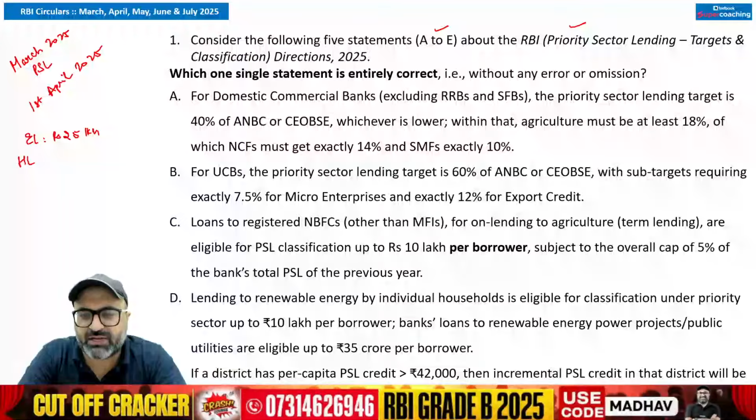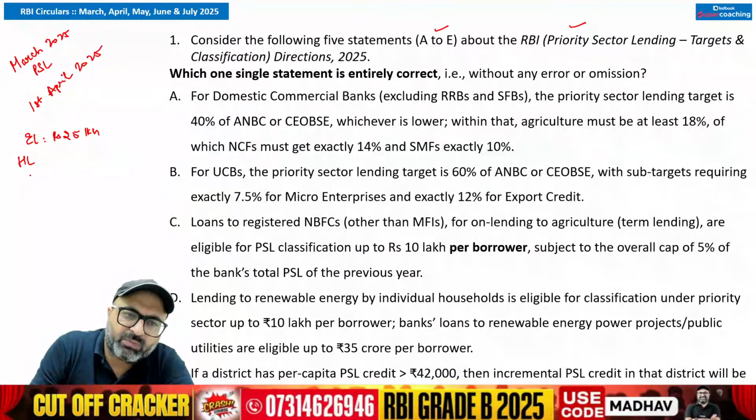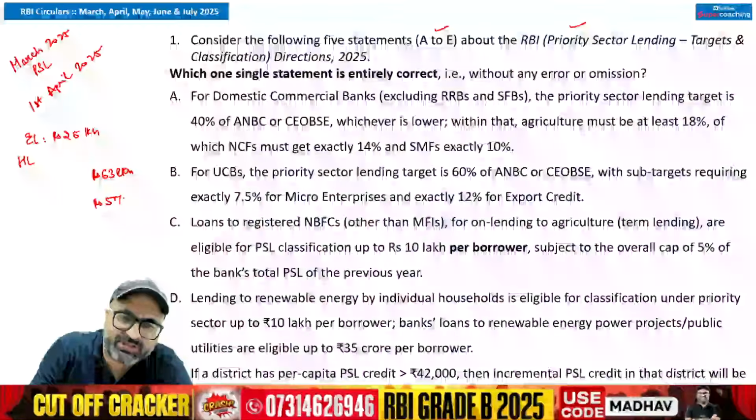But now the definition for them has been revised. In case of metro city, you can now borrow a loan up to what value? Give me the answer. The total dwelling cost is 63 lakhs. In urban areas, the total dwelling cost is 57 lakhs.